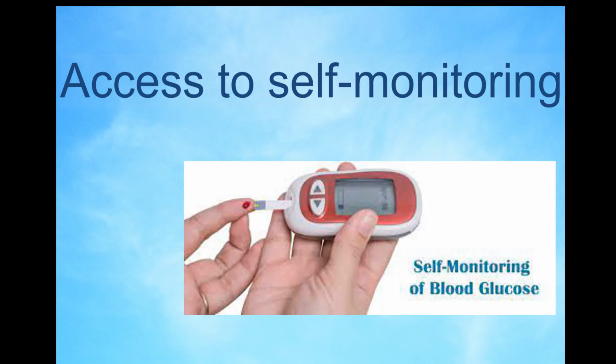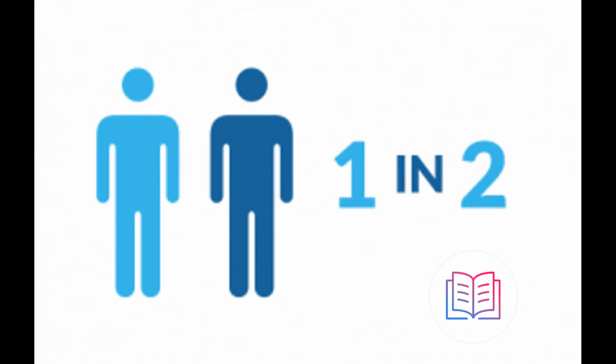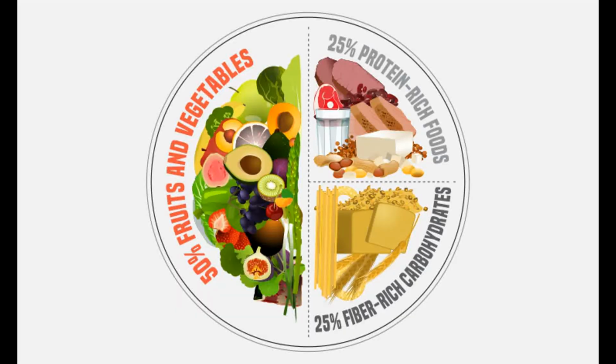Access to education and psychological support. People with diabetes need ongoing education to manage their conditions. 1 in 2 people with diabetes do not have access to education programs. Access to healthy diet and physical activity. Diabetic people or those at risk need access to healthy food and a place to exercise.